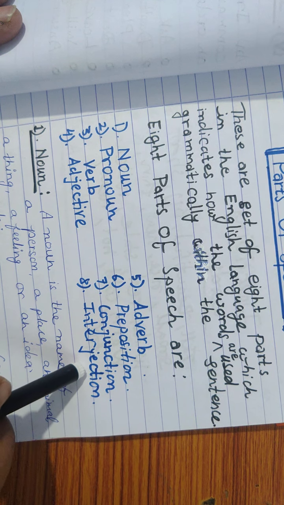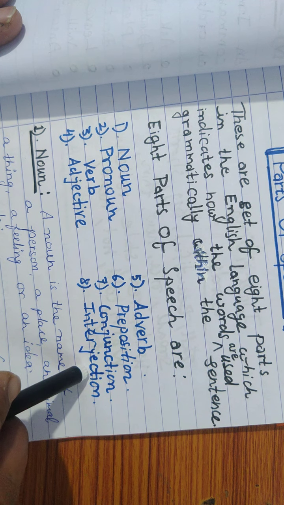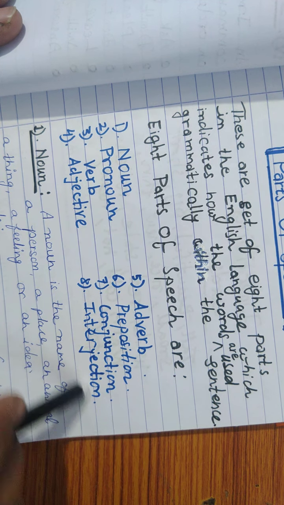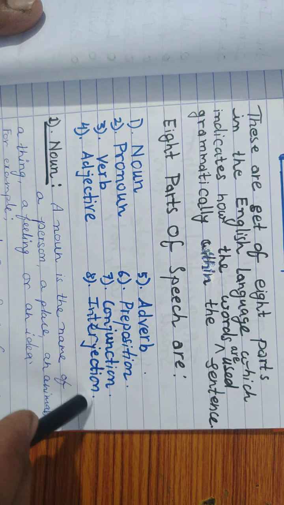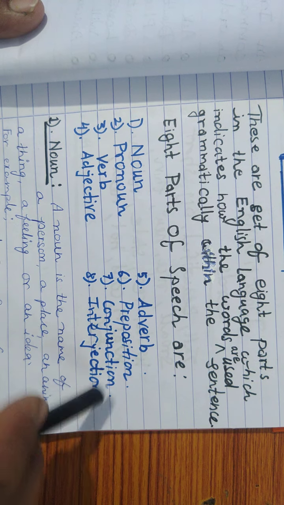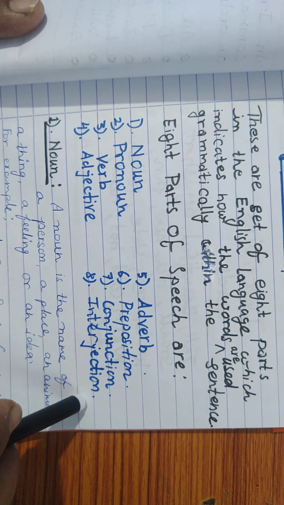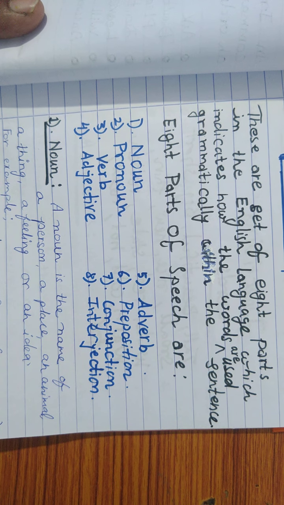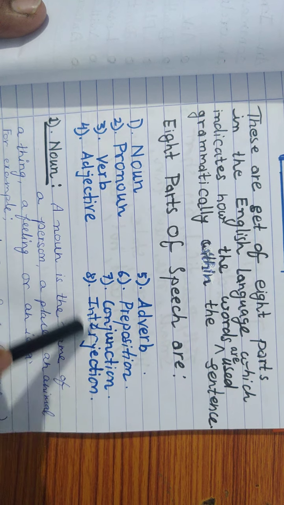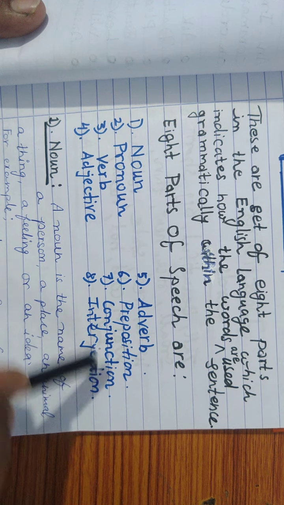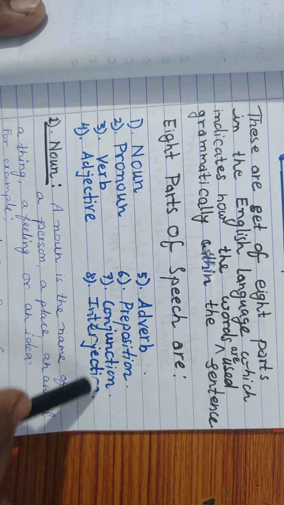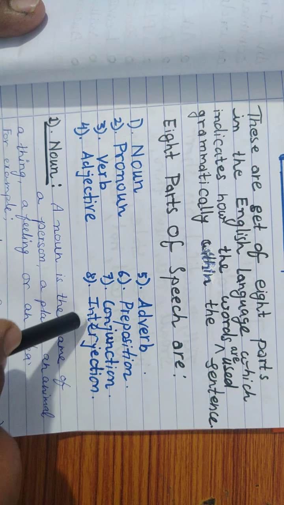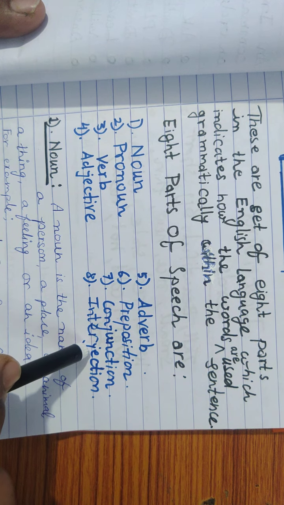And in our next class I'll go for interjection, because this is very simple. It has a very simple definition, and these are a very simple way to understand. You just recall in your mind the exclamatory sentence, same as that. These are much more related to the exclamatory sentence. Yeah, I will give you an idea, you don't worry.